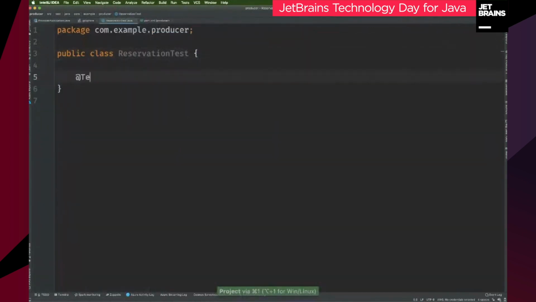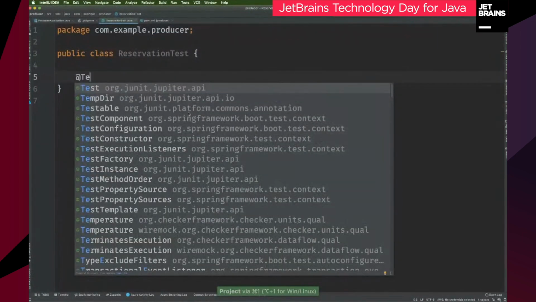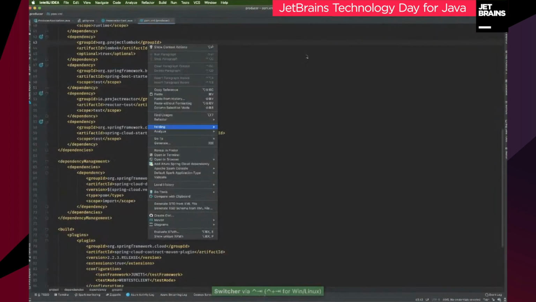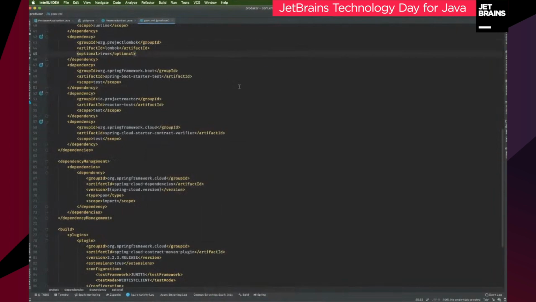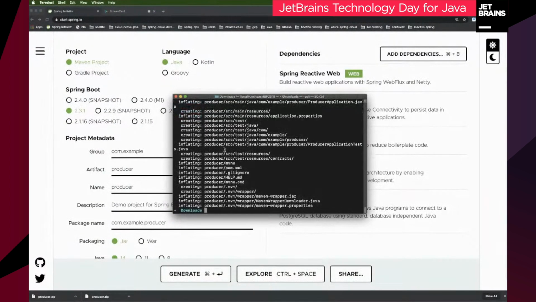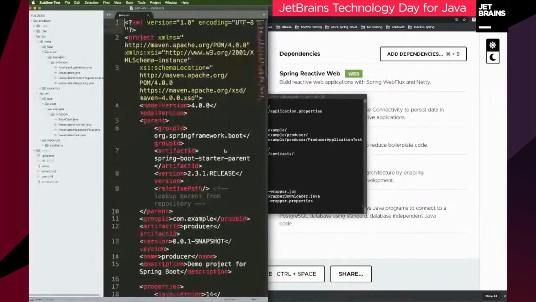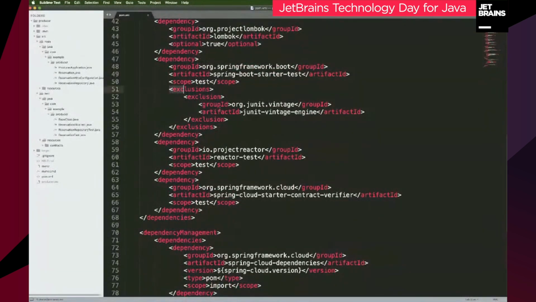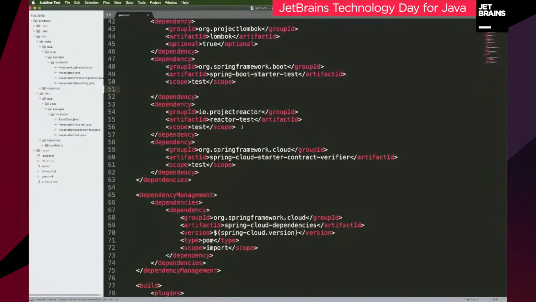Okay, so I'm going to create a little test here, like so. Let's see. Come on. Sometimes it's funny. Let's do this. Here we go: rm -rf producer, unzip producer.zip, subl producer pom.xml. Get rid of that.